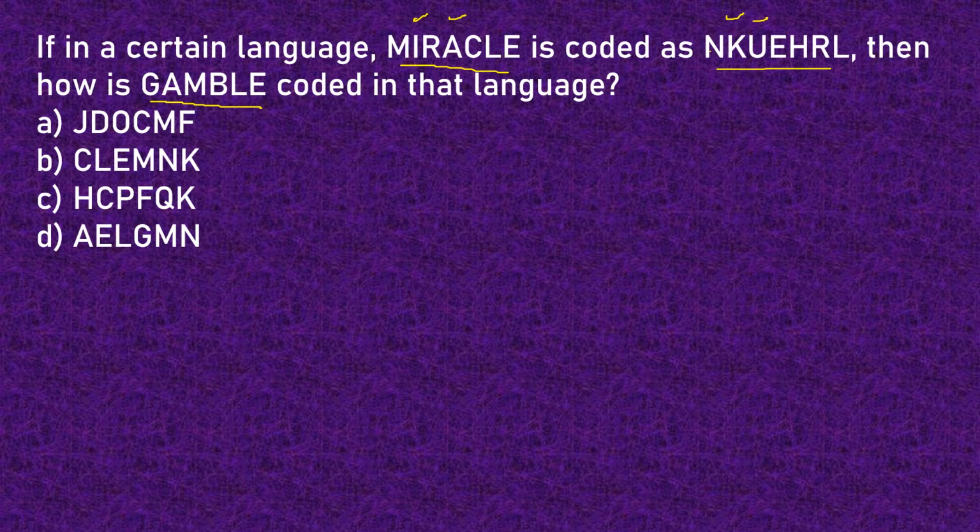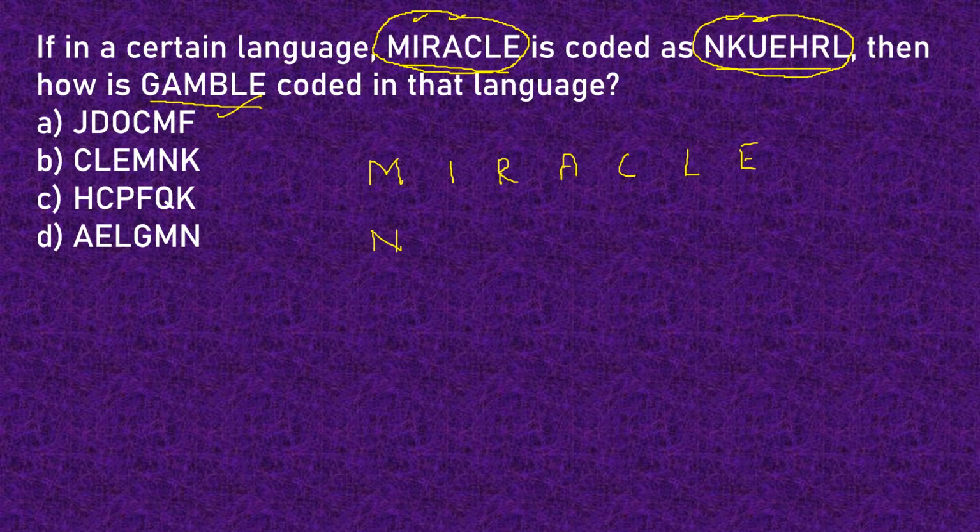Now, how to attempt such questions? First, you have to study the code that is given to you. So we have been given miracle coded like this. How did we get this code? This is something that we have to understand so that we can create the code for the word gamble. So let us study the two words given to us. I'll be going slow with this video so that you can understand the concept clearly. But in the exams, you need to be quick. So you have to practice hard so that you are able to get to your answer.